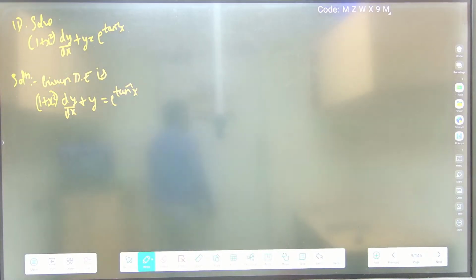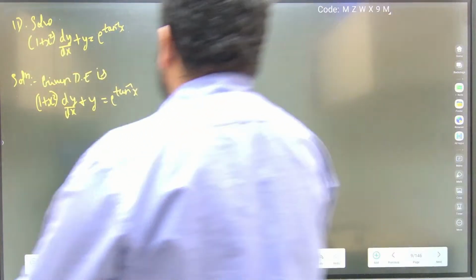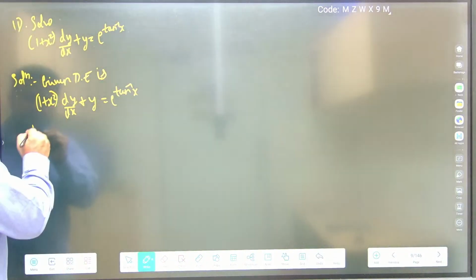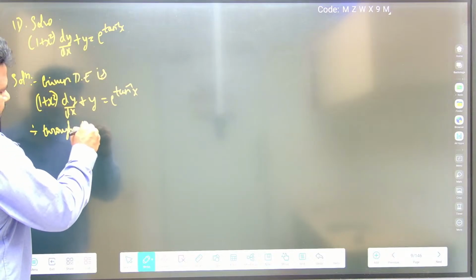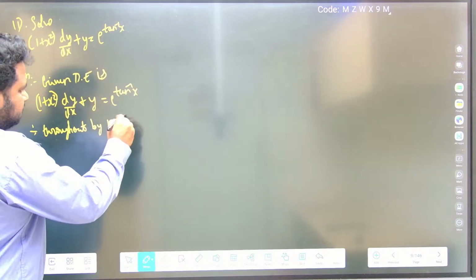Now look at this. Definitely you can sense that this is of the form of a linear differential equation, but it is a variation of it. 1 plus x square is there as a coefficient of dy by dx, but the coefficient of dy by dx in a linear differential equation should always be positive one. So I should eliminate 1 plus x square from dy by dx. Let me divide throughout by 1 plus x square.